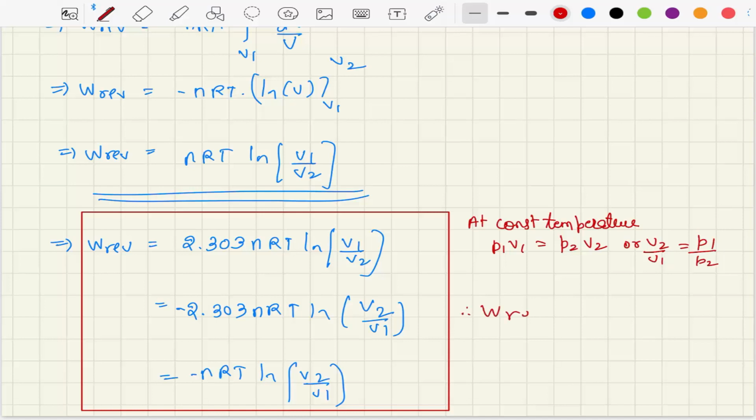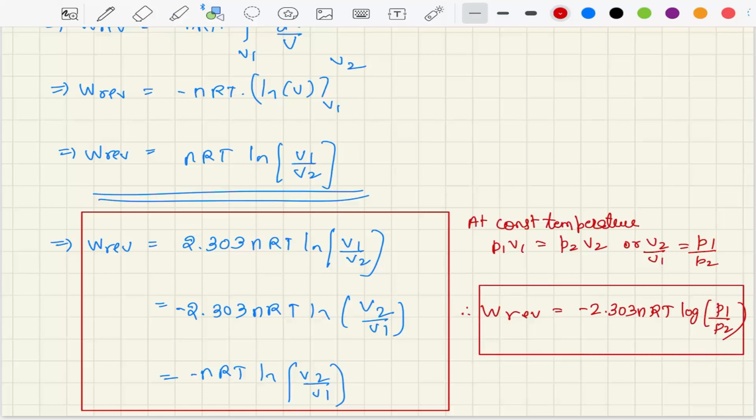Therefore, W reversible in that case is minus 2.303 nRT log of P1 by P2. So this is also one of the important expressions. Now let us consider a case of free expansion. In free expansion, let's say for example we have a container.